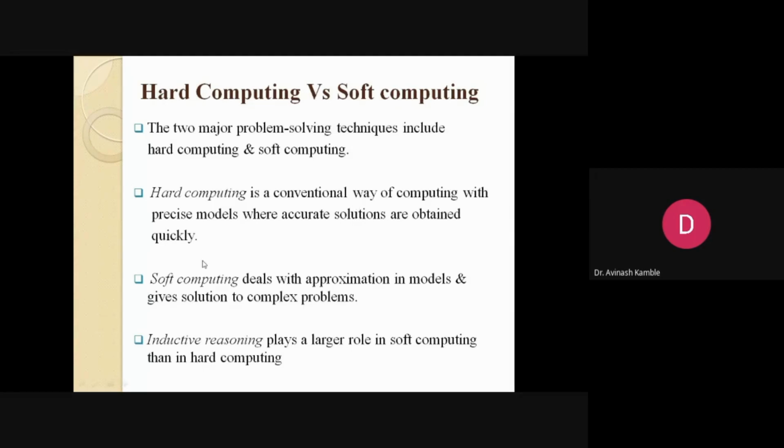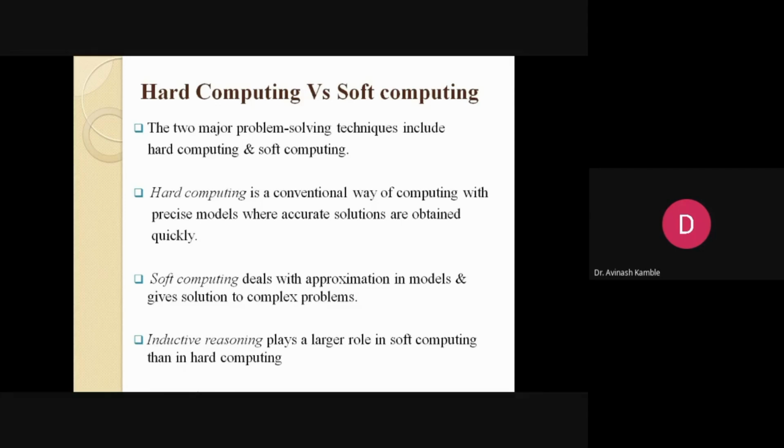But when it comes to soft computing, the data we are dealing with is in the raw form. The data itself is imprecise. The data itself is confused. The data itself is complex, where there is no clear picture about those data. If it doesn't have a clear picture, how do we come to a proper conclusion? That can be done with the help of one of the soft computing components, known as fuzzy logic, which largely plays on inductive reasoning.